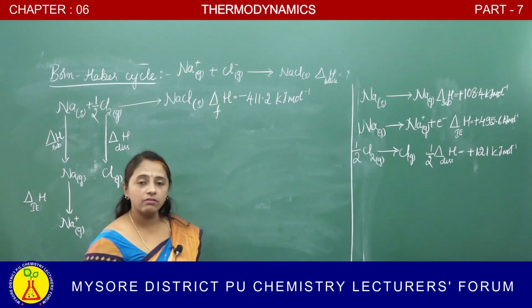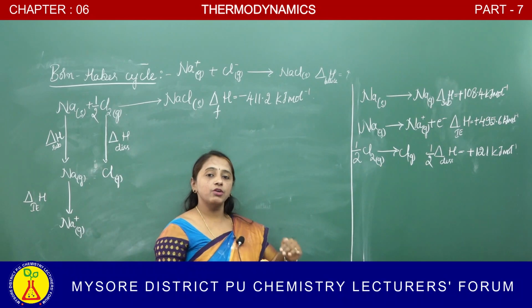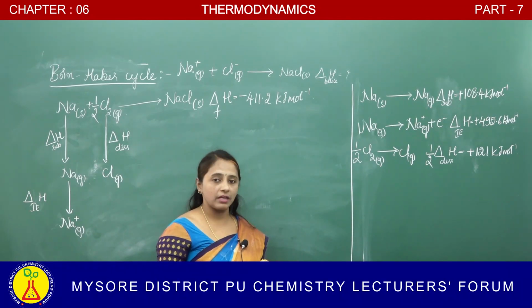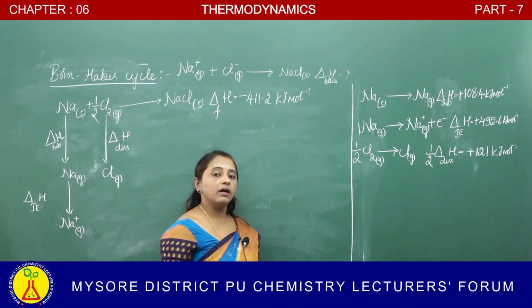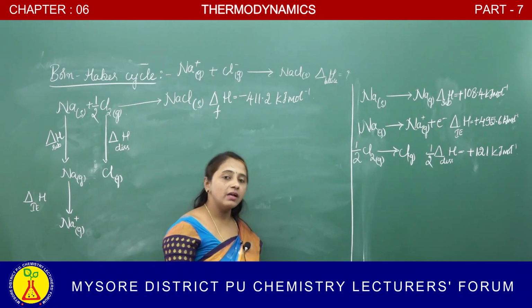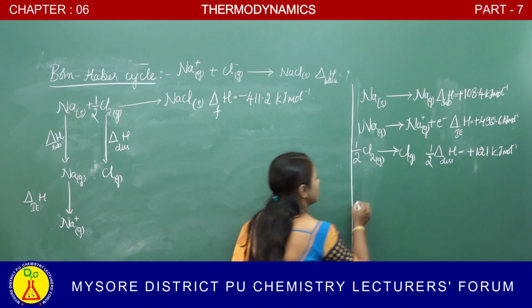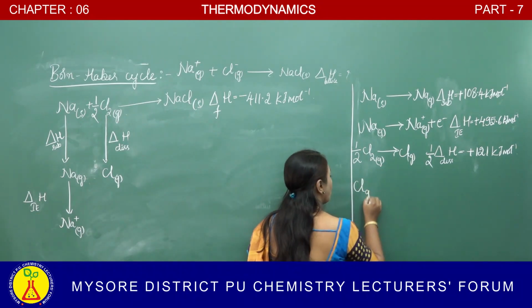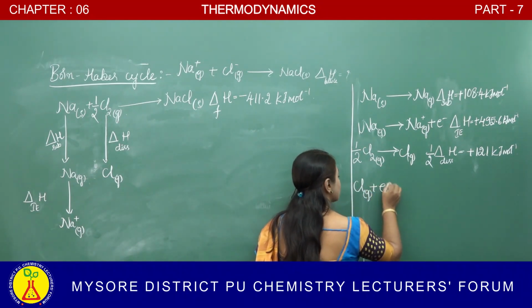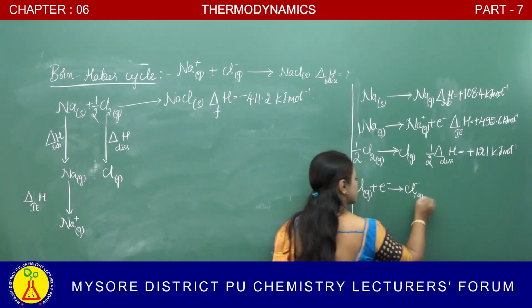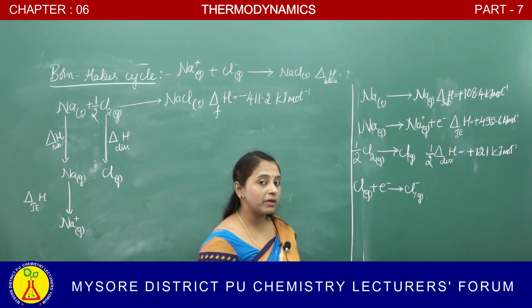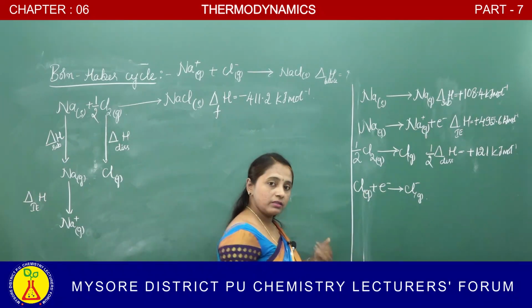So how does it get converted into an anion? Cations are formed by the loss of an electron. In the same way, when an electron is added it becomes an anion. In the next step chlorine gains an electron and it gets converted into Cl minus.